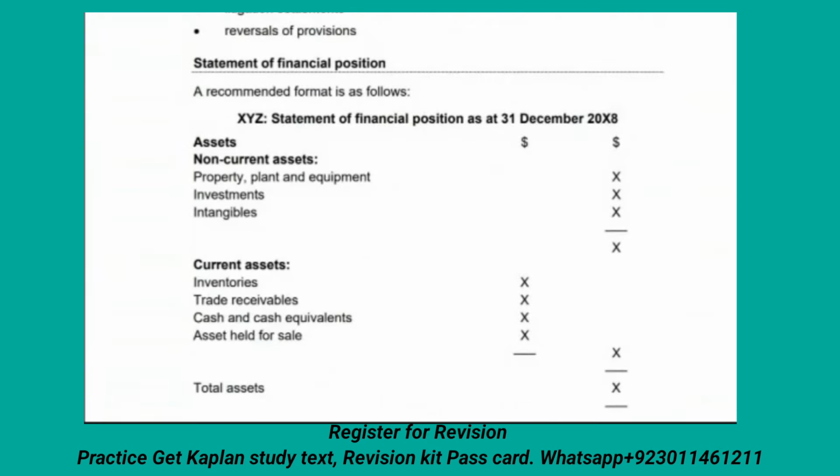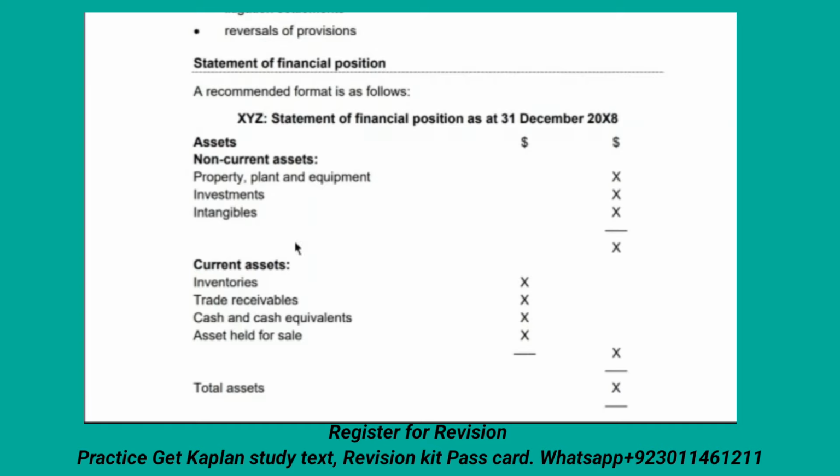Now this is the statement of financial position. What is the purpose of all these things? IAS 1 explains it. You have to memorize this statement format. Actually, I call it a format. So you have to memorize it.